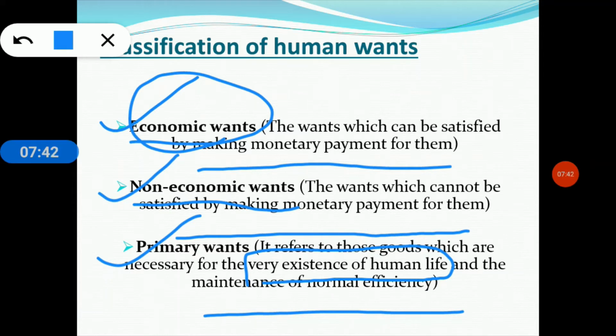And now going to the next group of words, that is the maintenance of normal efficiency. For example, table and chairs may be regarded as necessities for every student. So, clear what the primary ones are? Yes, so those human wants are needed for the basic necessities of life. That is known as the primary ones. And now going to my next slide.